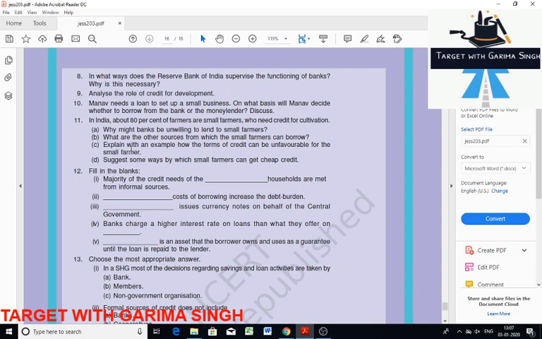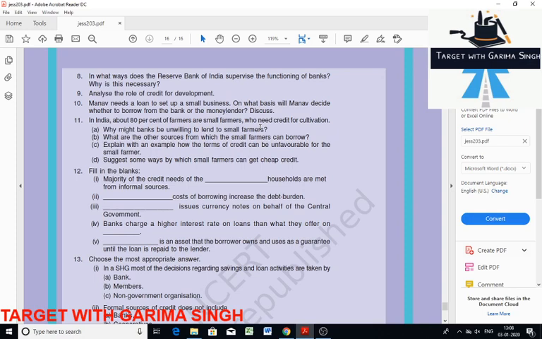Manav has to decide whether he has to borrow from the bank or the money lender. Next, in India about 80% of the farmers are small farmers who need credit for cultivation, and you have to answer the various questions. Why might banks be unwilling to lend to a small farmer? Bank loans require proper documentation and collateral as security against loan, but most of the time the small farmers lack such documentation and collateral. Besides, at times they even fail to repay the loan in time because of the uncertainty of the crop. So banks might be unwilling to lend to small farmers.